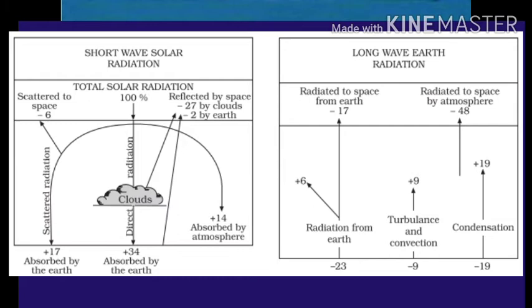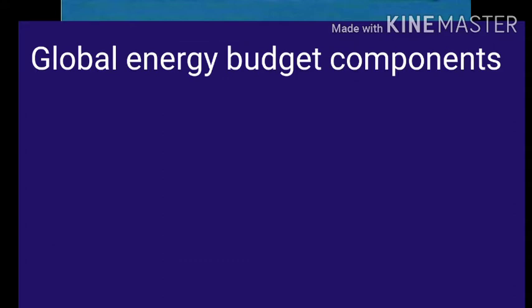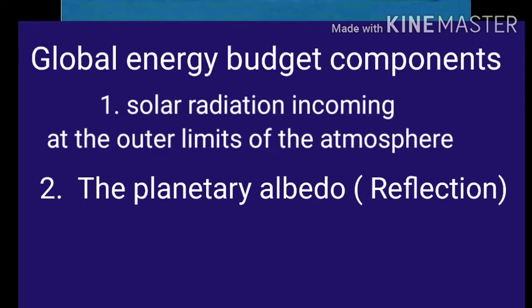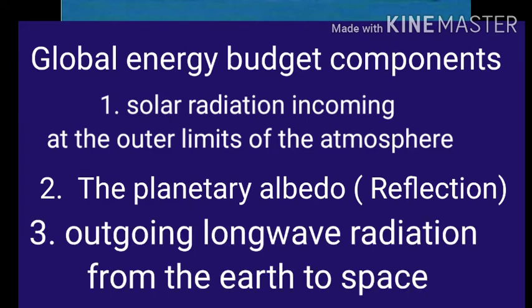So students, radiation is the means by which solar radiation reaches the earth and the earth loses energy to outer space. The global radiation budget has three major components. Number one, solar radiation incoming at the outer limits of the atmosphere. Second, the planetary albedo. And the third is outgoing long wave radiation from the earth to space.